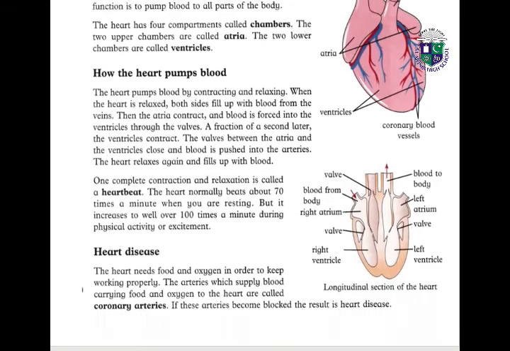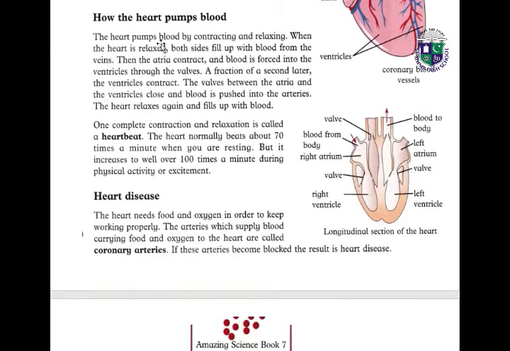Now what is the function of a heart? How does the heart pump the blood? The heart pumps blood by contracting and relaxing. When the heart is relaxed, both sides fill up with blood from the veins. Then the atria contract and blood is forced into the ventricles. A fraction of a second later, the ventricles contract, the valves between the atria and the ventricles close and blood is pushed into the arteries. Then the heart relaxes again and fills up with blood. So this is how the heart pumps the blood, by relaxing and contracting.